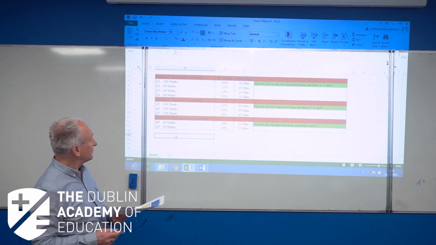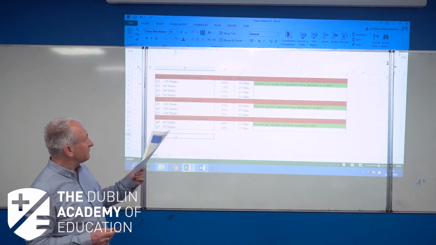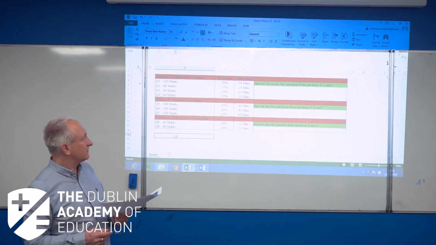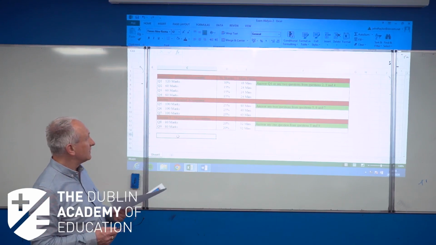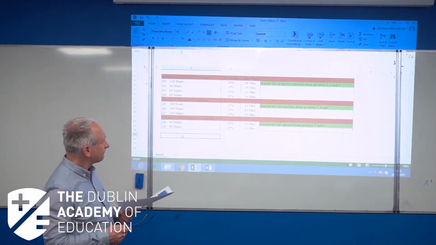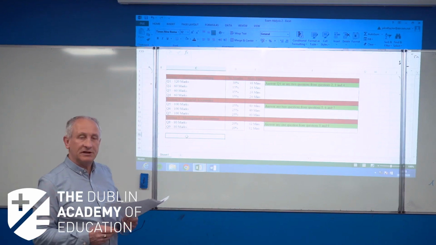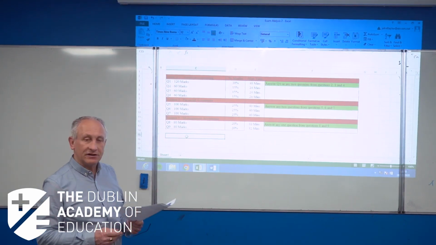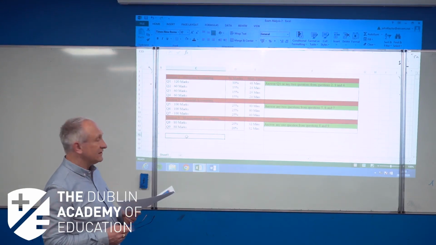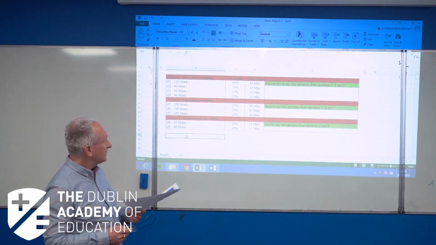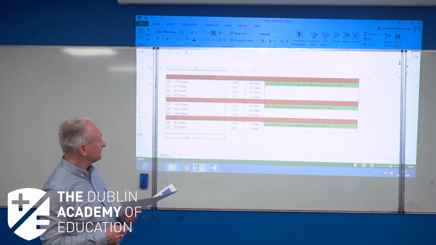Now you'll also see that 30% of our marks will go for section 1. So we should spend roughly 48 minutes on section 1 in the exam, or if we're doing 2 60-mark questions, we're going to spend 24 minutes on each. In section 2, a very important part of the paper, 50% of your total marks will be in section 2. 2 questions must be attempted out of the 3, and each of them worth 100 marks each. So for this we should be aiming to spend about 40 minutes per question.